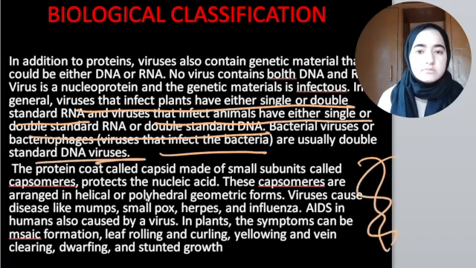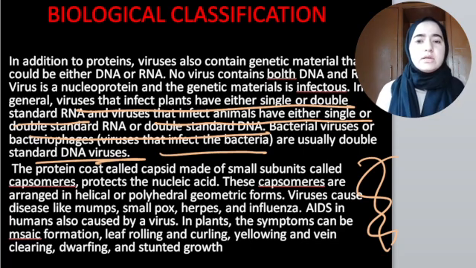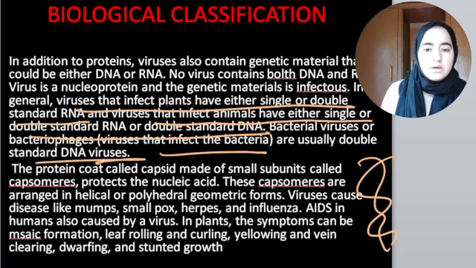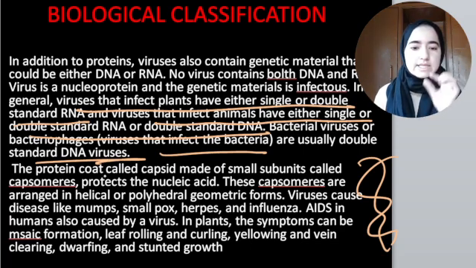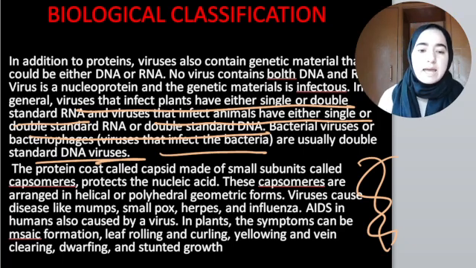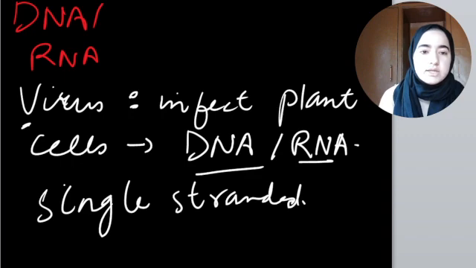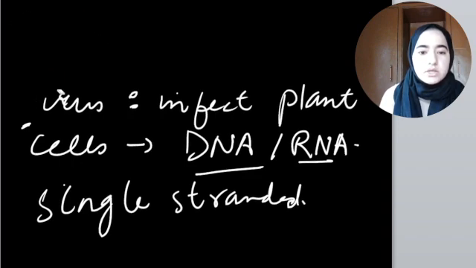We will study this model in molecular genetics. They have a protein coat which is made up of small subunits known as capsomeres, which form the capsid. Viruses cause so many diseases, like mumps, smallpox, herpes, influenza, and AIDS in humans, which is a deadly disease that can't be cured.